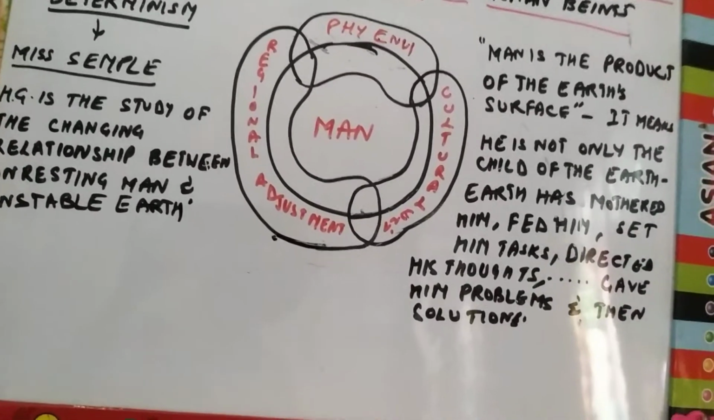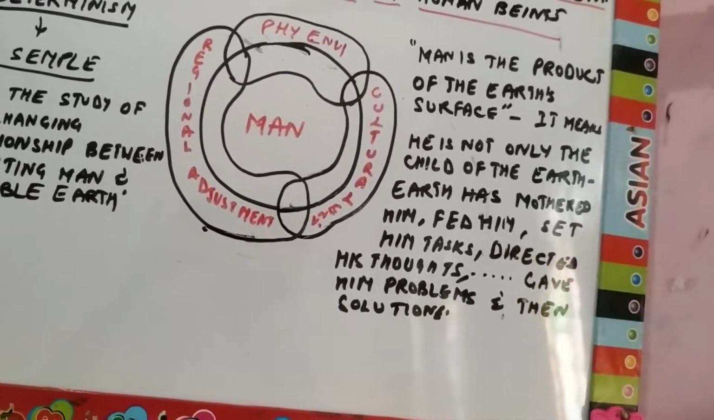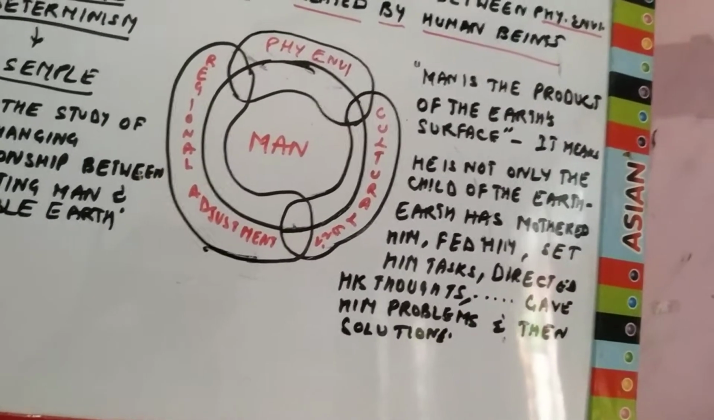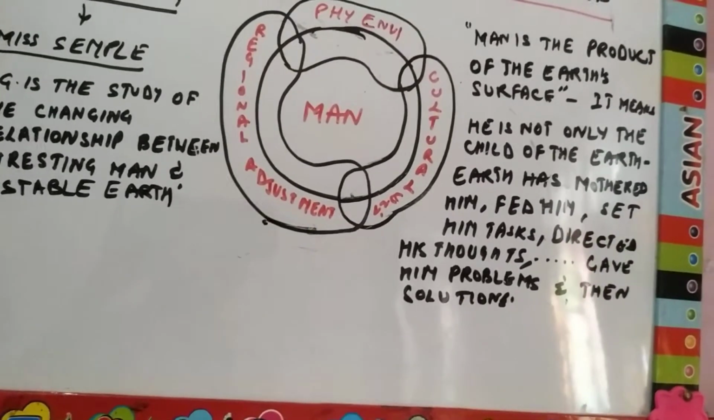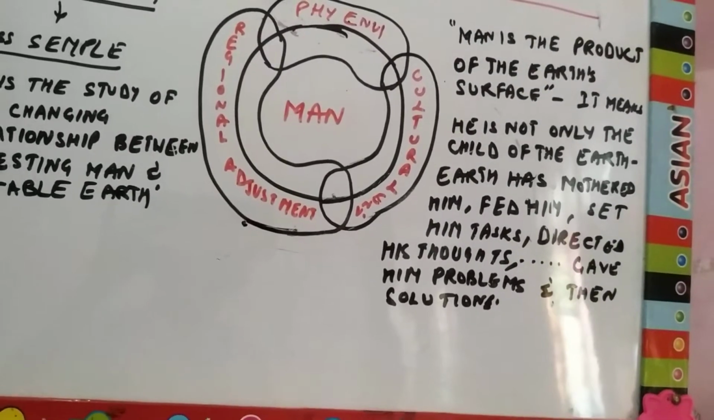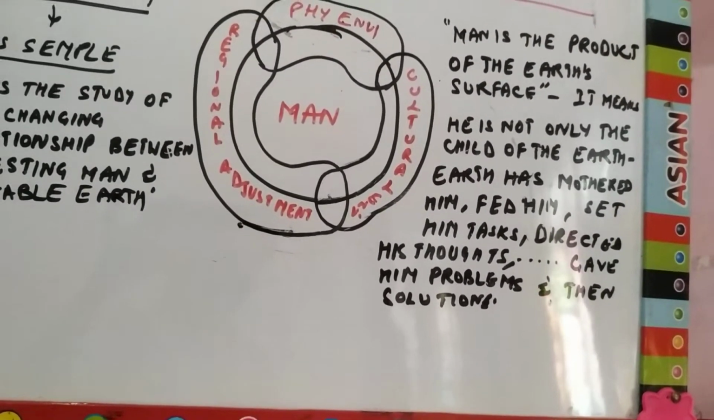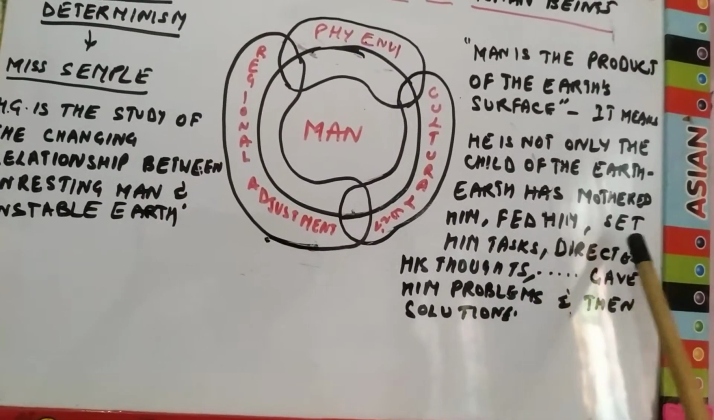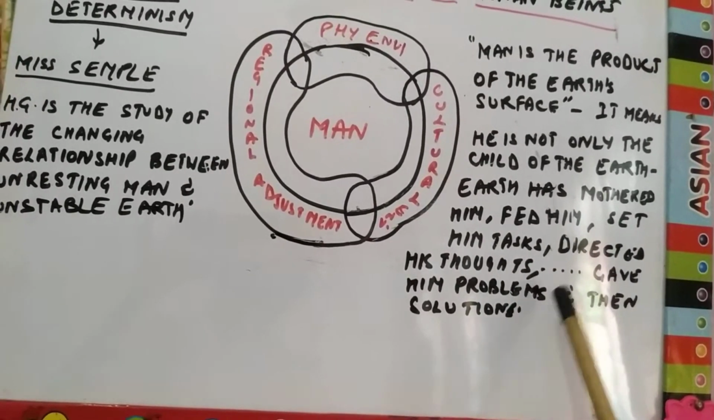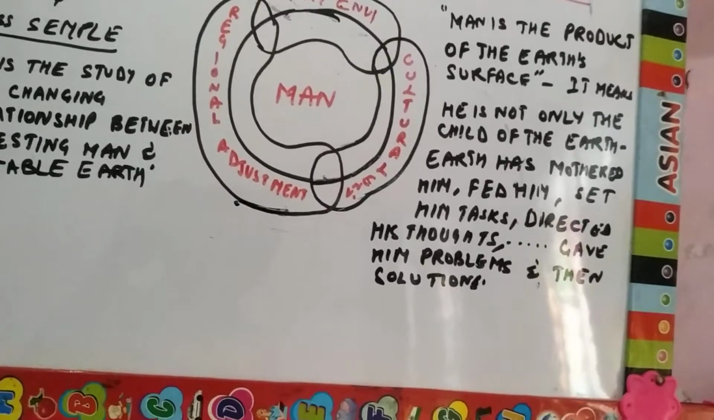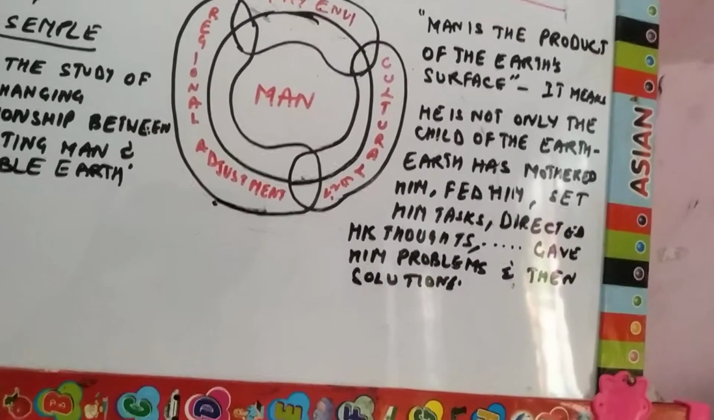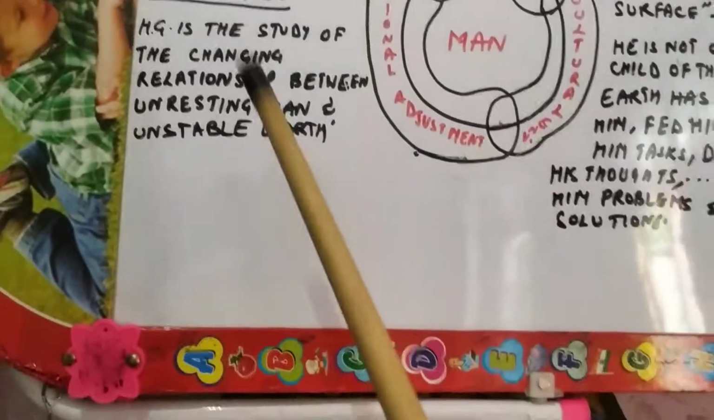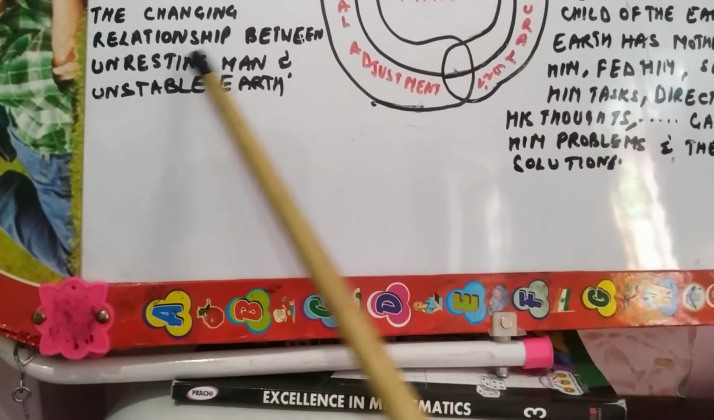If the earth is giving us problems regarding agriculture, there are some areas where the rainfall is abundant and the soil is fertile, so it is easy to cultivate. But there are semi-arid areas where water is less and the soil is also not very fertile. What we have to do there is use irrigation and then do the cultivation. So it is written there: set him tasks, directed his thoughts, gave him the problem of how to cultivate in semi-arid areas, and then the solution, that is, with the help of irrigation we are doing cultivation in those areas.